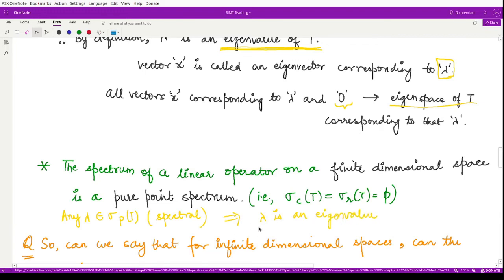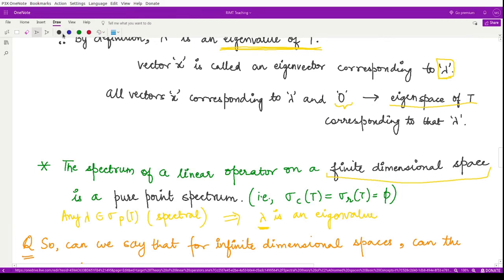For this, the continuous spectrum and the residual spectrum are both empty. This happens only when we are taking an operator which is defined on a finite dimensional space.